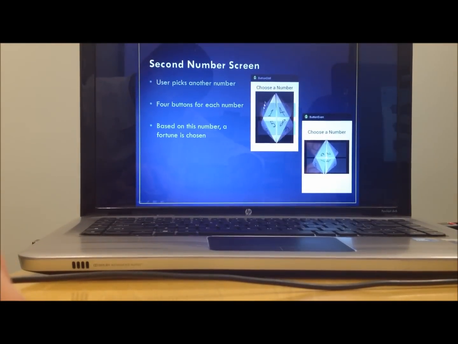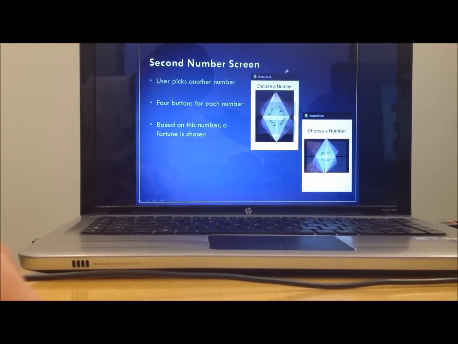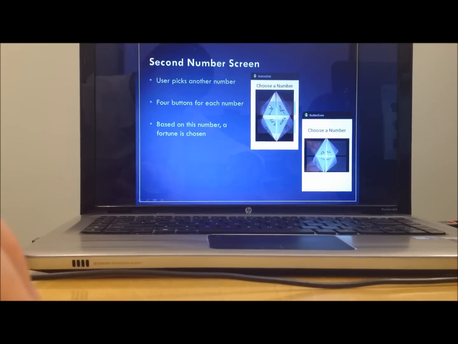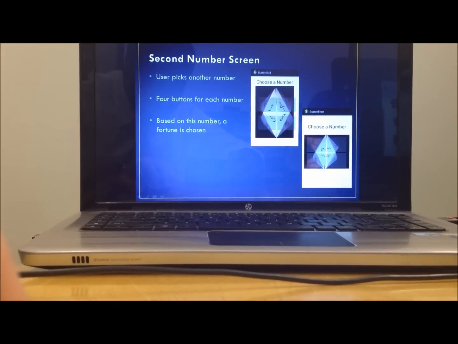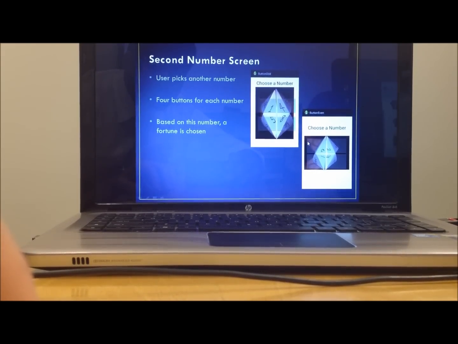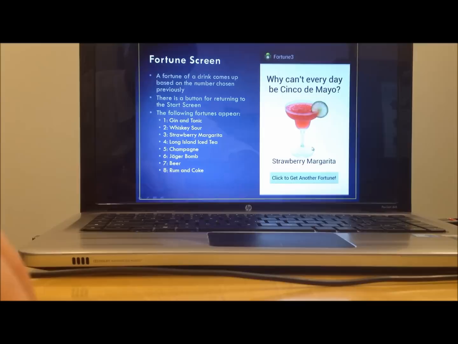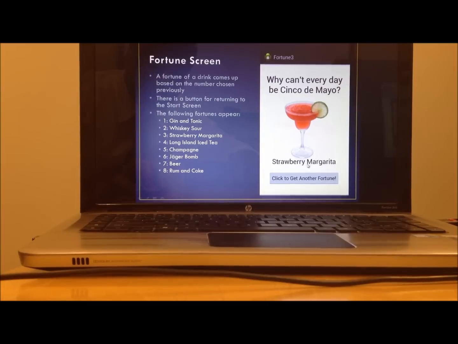This is the second number screen, so if the user chose the number 1, the fortune teller would be oriented once in a different position to show 4 different numbers, and the user would be presented with a next set of 4 numbers. The second number determines the fortune of the user. So if the user chooses, for example, number 5 or a number 3, they would be suggested to order a strawberry margarita.